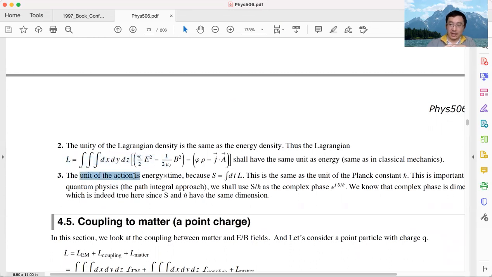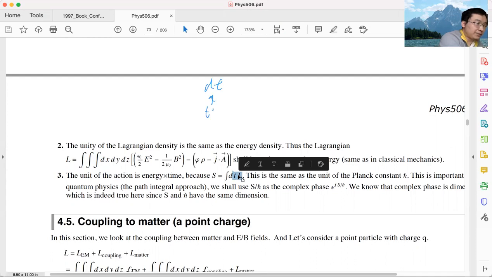Now, finally, how about action? Well, action is the time integral of Lagrangian. We know the time integral dt has unit of time, and Lagrangian has unit of energy. So action has a unit of time multiplied by energy. What is time multiplied by energy?